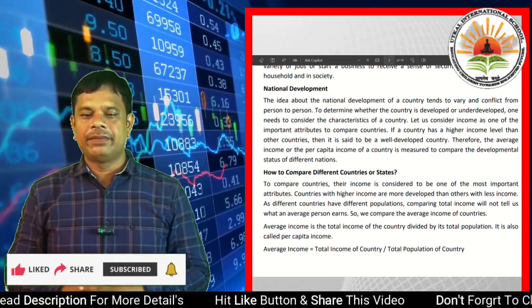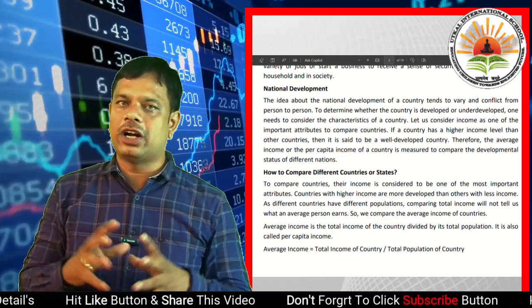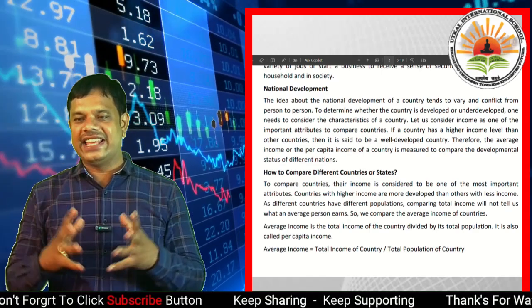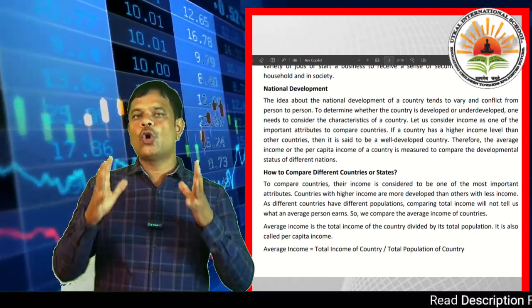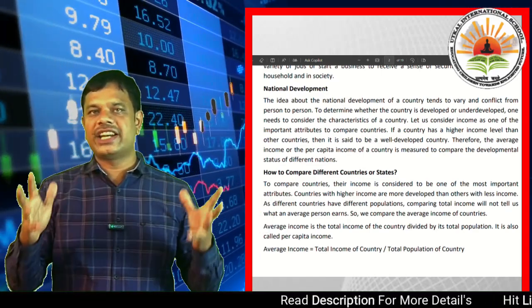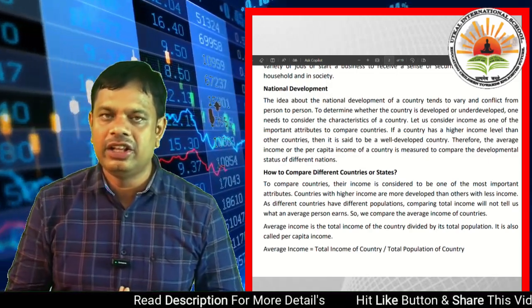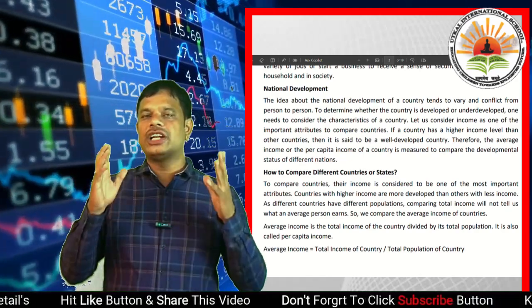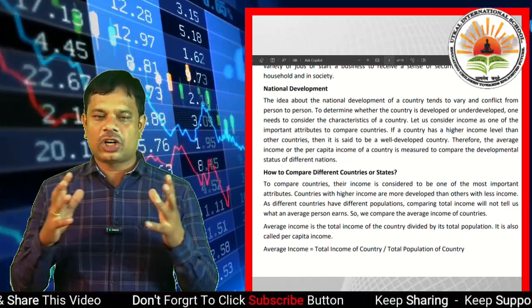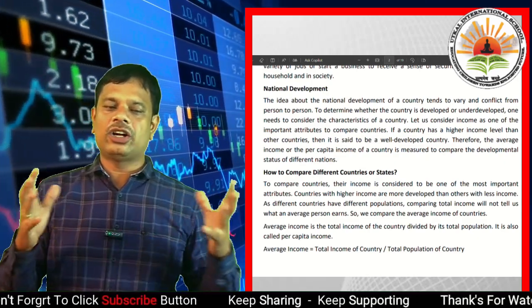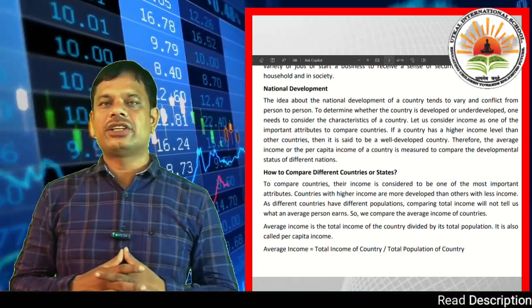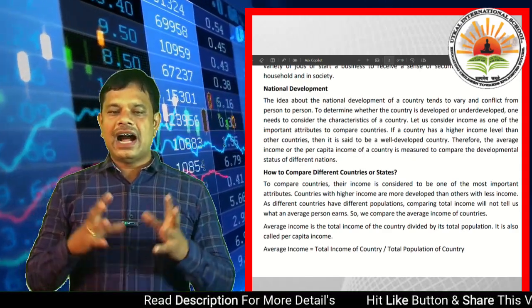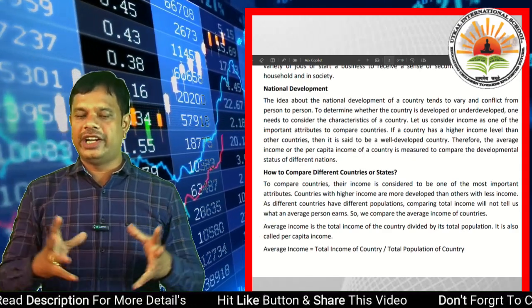At the same time, those with per capita income of US dollar 2,500 or less are called low income countries. Students, recall, in 2019, countries with income more than 49,300 US dollars are called rich or high income countries, and those with 2,500 dollars or less income are called low income countries.